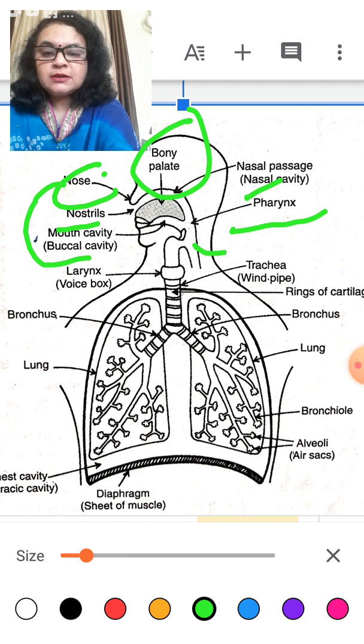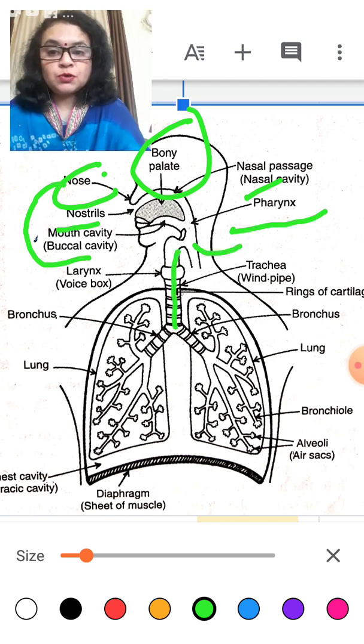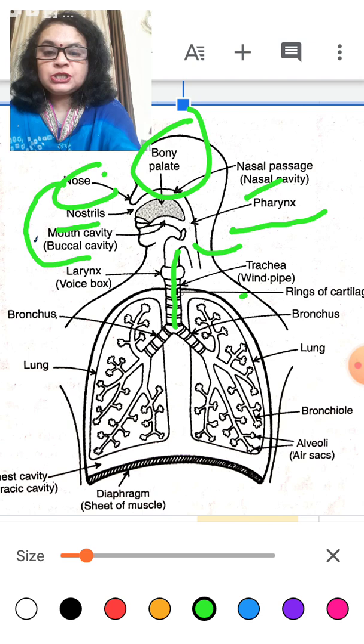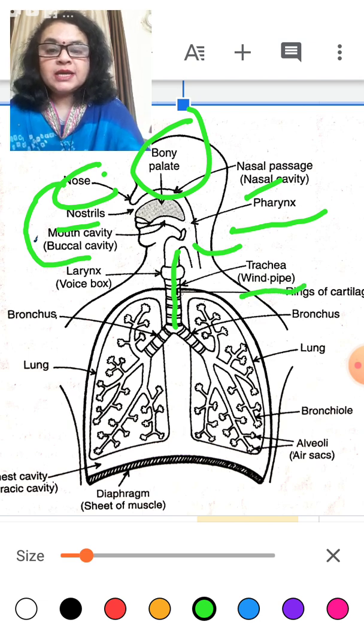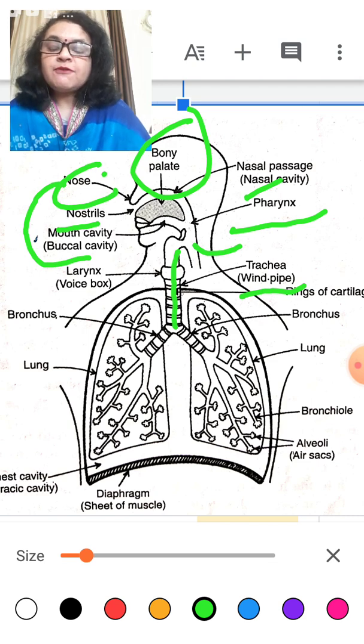When air or oxygen enters inside the pharynx, the pharynx is divided into two tubes. One is the esophagus and one is the trachea. The esophagus is required for the function of nutrition, and the trachea, which is also known as the windpipe, is utilized for the respiration process.